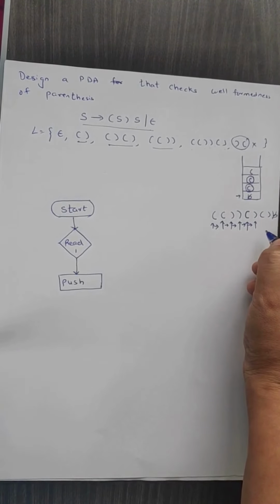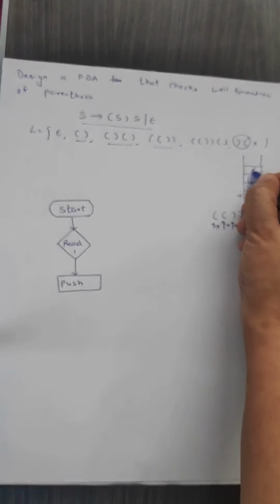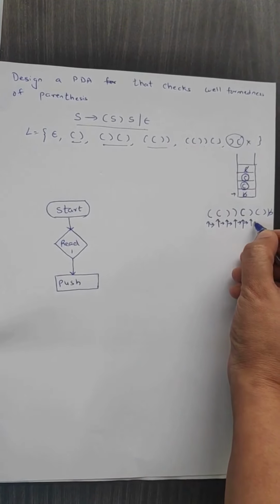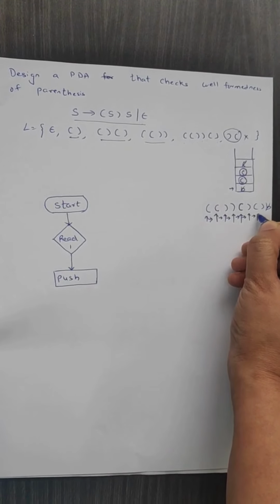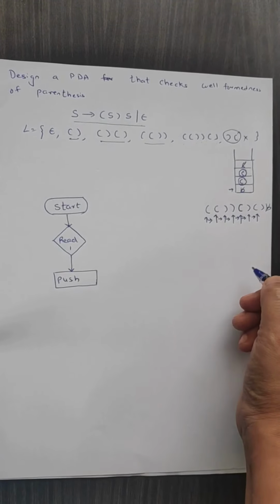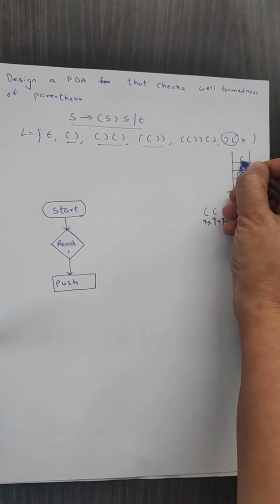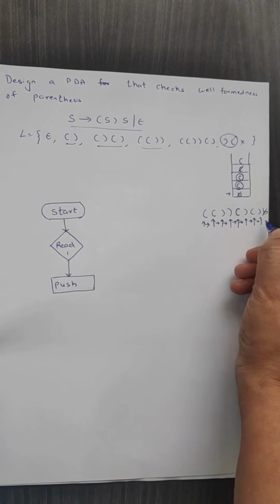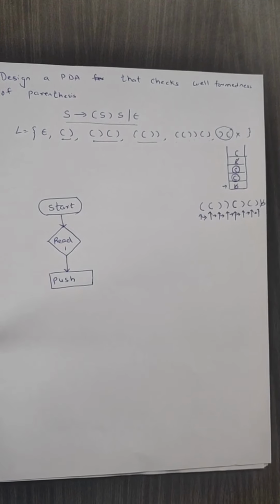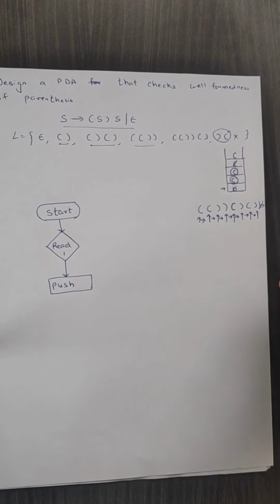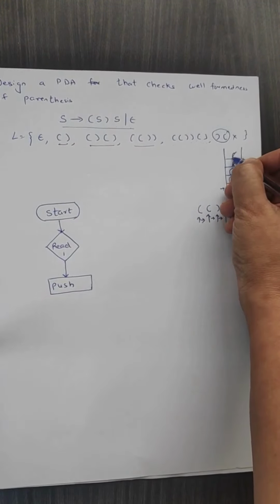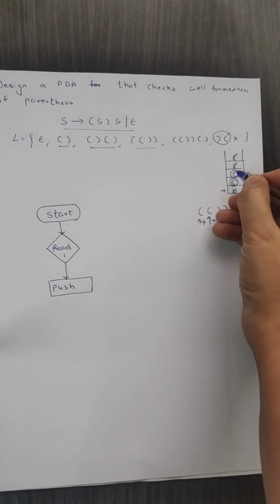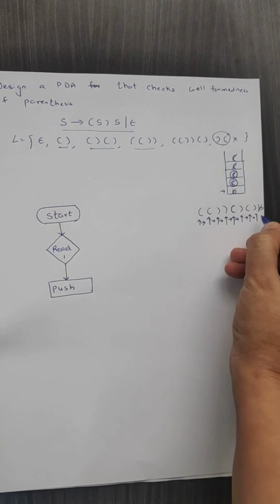Well, if we receive a closing bracket, we are going to pop the contents from the stack and check it. If it is an opening bracket, that means the string is valid. Go and read the next input symbol. Again, we have received an opening bracket. We push it onto the stack and read the next input symbol. Now we are receiving a closing bracket. Once we receive a closing bracket, we pop the contents from the stack and check what it is. If it is an opening bracket, then we continue and read the next symbol.